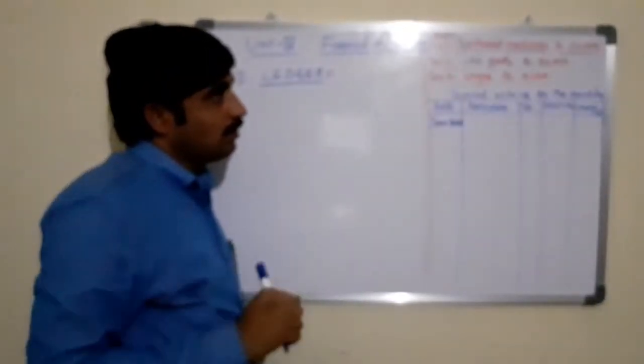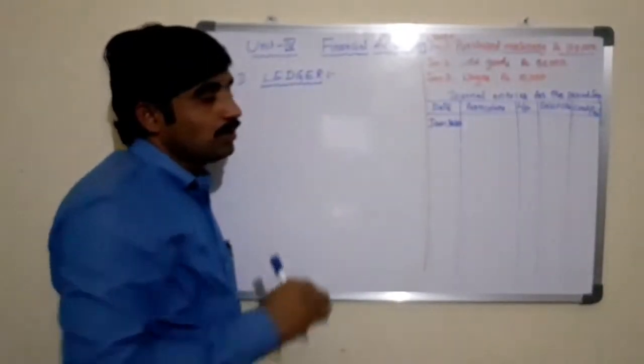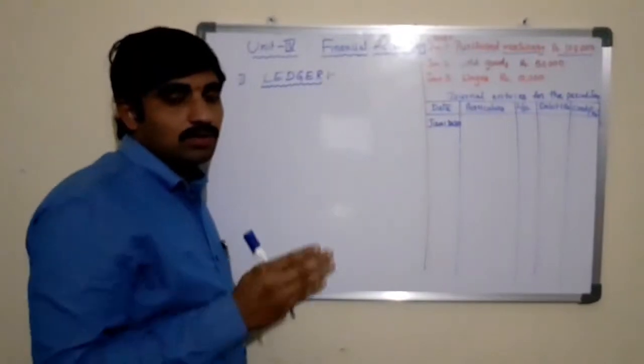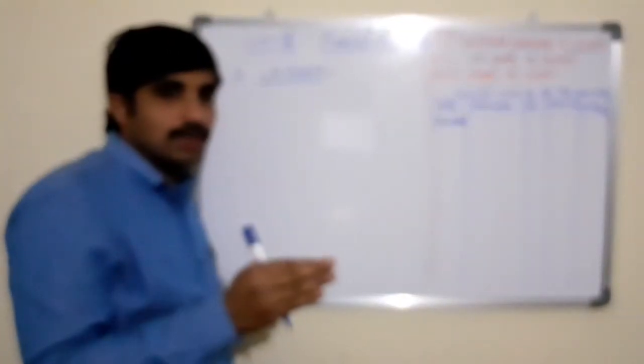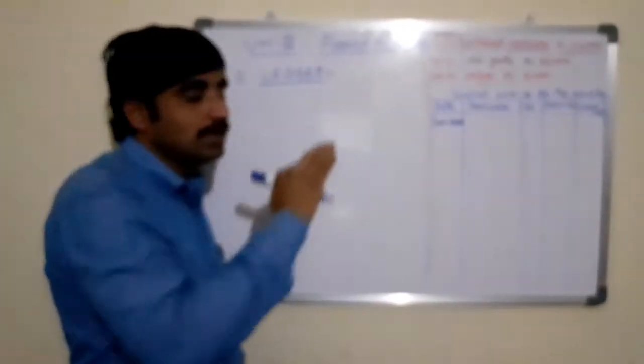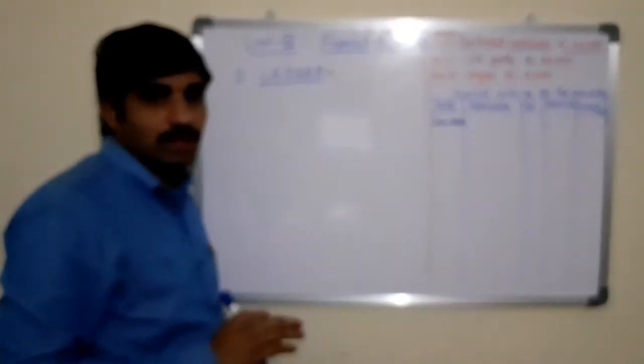Now, purchased machinery for rupees 1 lakh. See, we have three types of accounts: personal account, real account, nominal account. So what is the principle to identify whether it is related to personal, real or nominal account? If the transaction relates to the names of persons, businesses or companies, then that transaction is relating to the personal account.